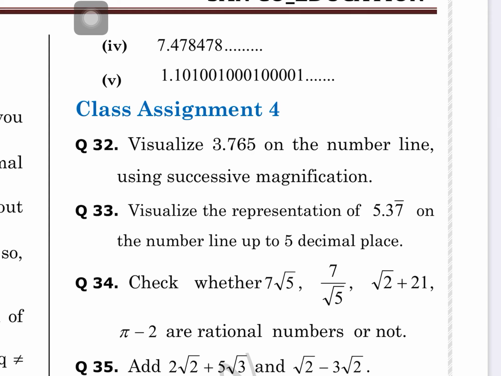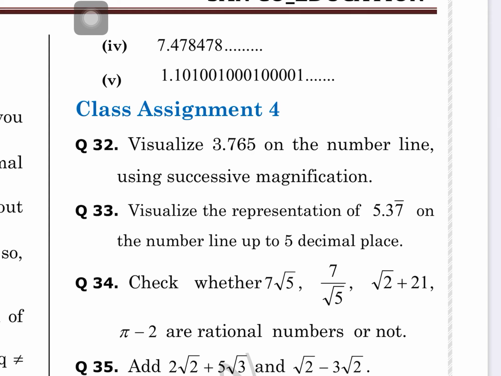1.101001000100001. You may see this is some typical pattern here, but is this the right pattern? Obviously, this is not a repeating pattern. 101001 is the decimal expansion of a number that is not terminating, and it's not repeating either. So this is non-terminating, non-repeating. So tell me, guys, what does this type of decimal expansion have? Obviously, this is not a rational number.